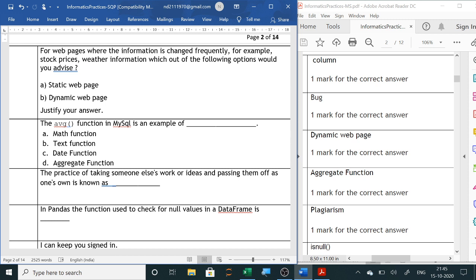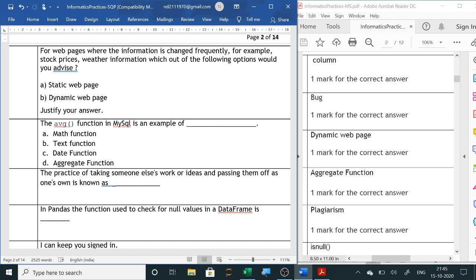With a static web page you cannot change the information, and with a dynamic web page we are changing the information. So stock prices and all the data, weather forecast, whatever is changing continuously, we are using dynamic web pages. Dynamic means at runtime you can change the data or information. So here the answer will be dynamic web page.